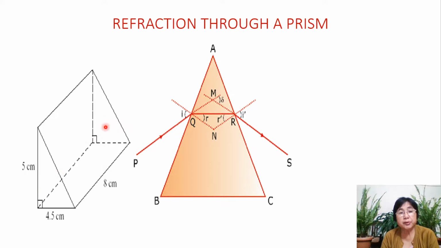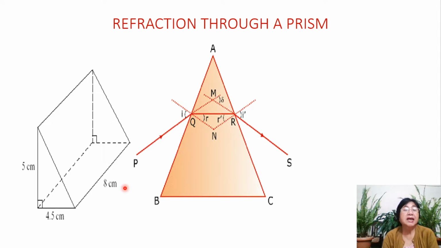Hence, a prism is a refracting medium, made of glass or sometimes plastic, bounded by five surfaces: one, two, three at the base, four, five. Three of them rectangular and two triangular.